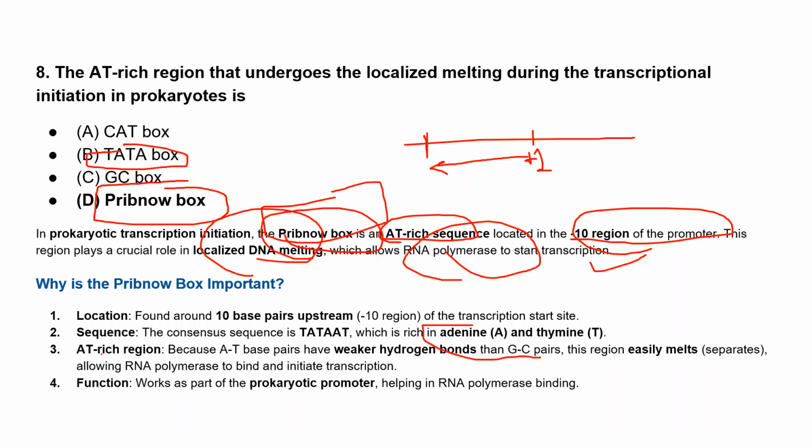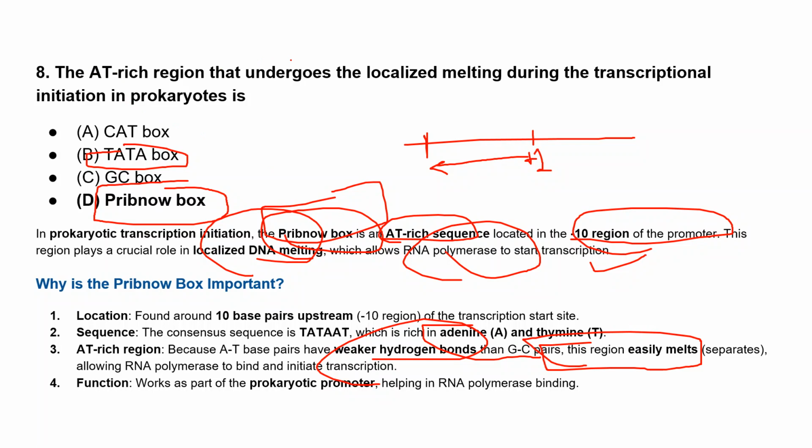Because we know that adenine and thymine base pairs have weaker bonding than GC pairs, that's why this region easily melts. The AT pairs undergo melting very easily because of the two hydrogen bonds present. That's why this consensus sequence has these AT sequences.